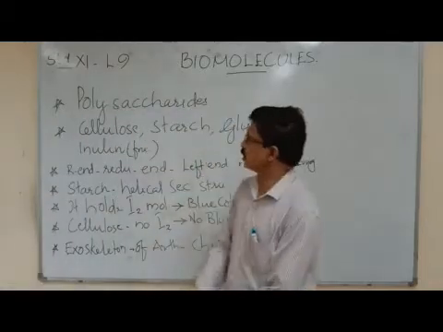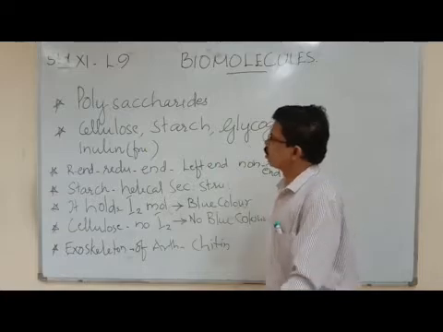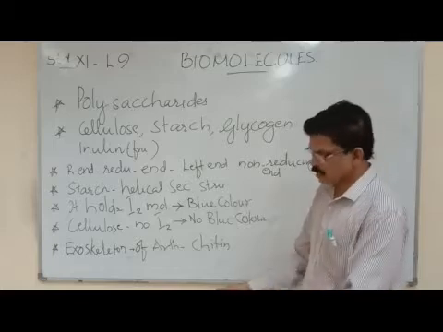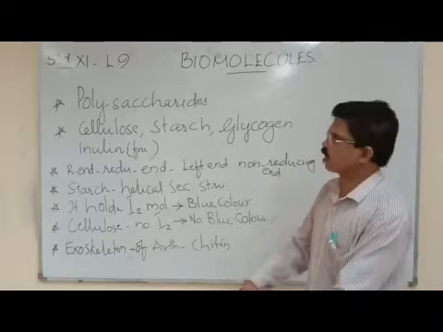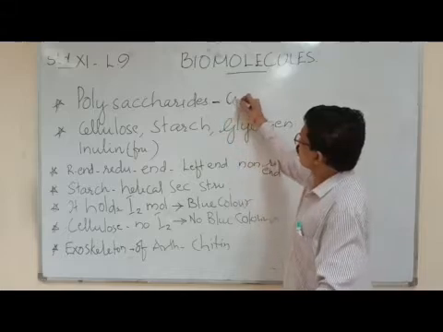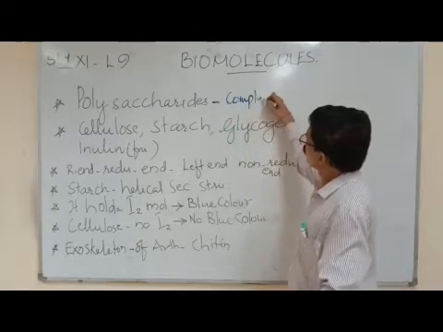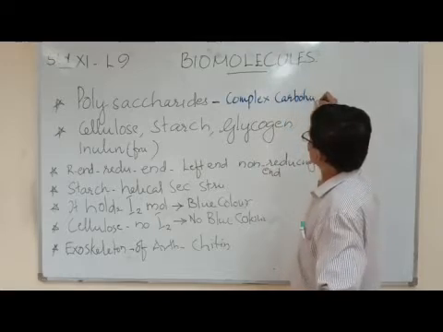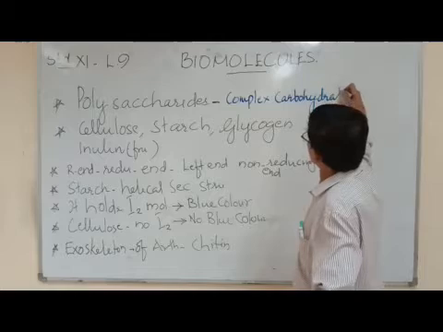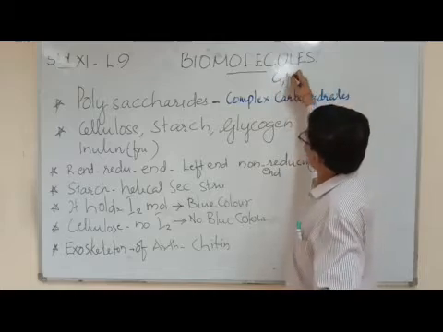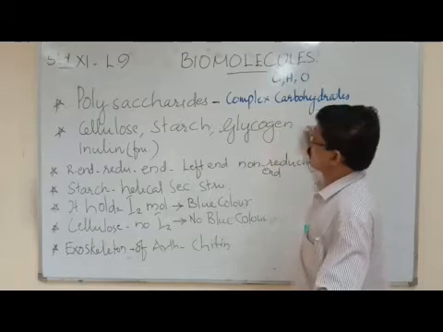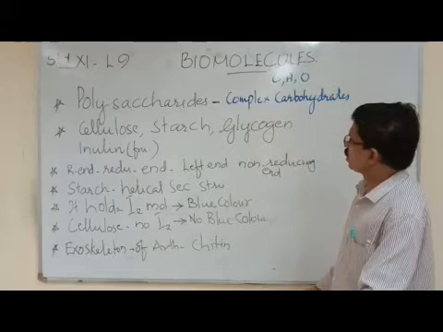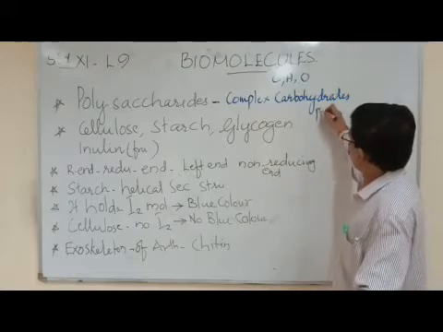Today we are continuing the chapter biomolecules: polysaccharides. As you know, polysaccharides are complex carbohydrates, mainly made up of carbon, hydrogen and oxygen. They are polymers of sugars. They are also called polymers.